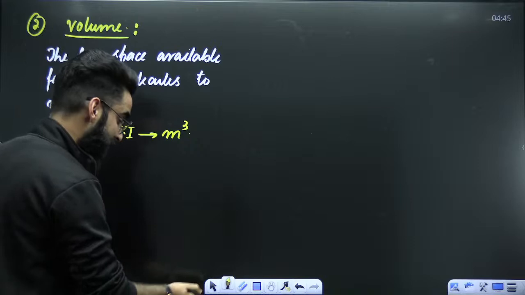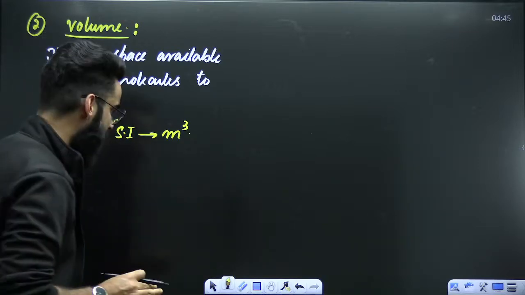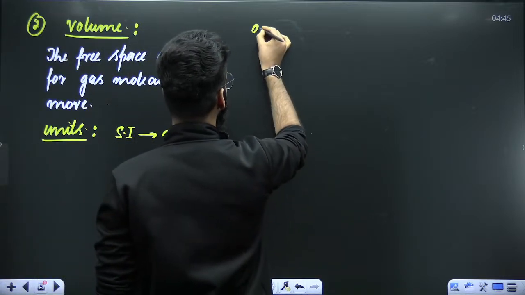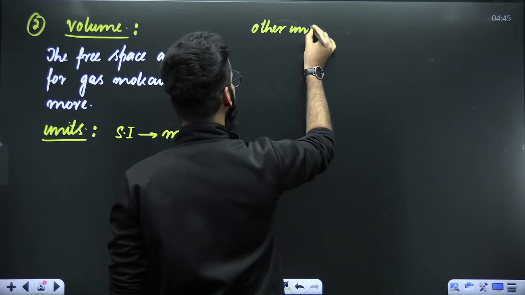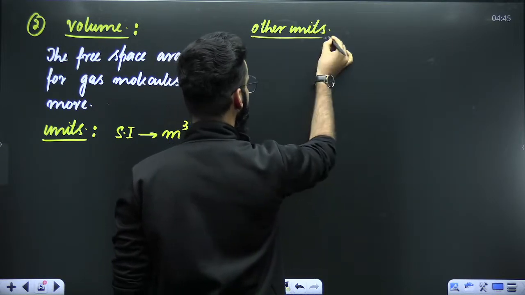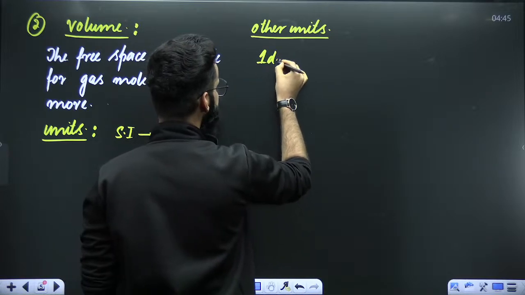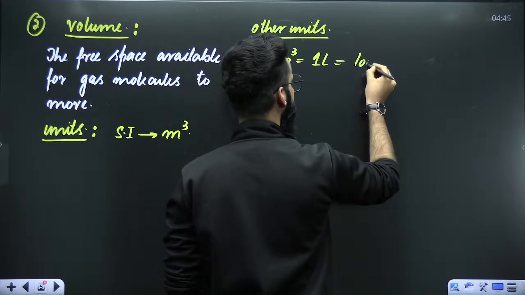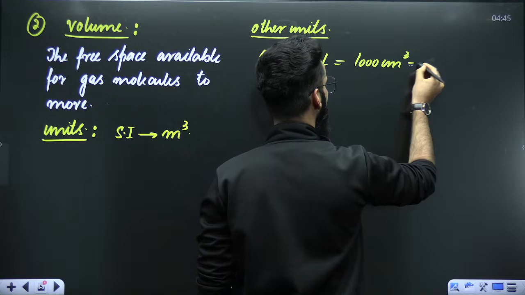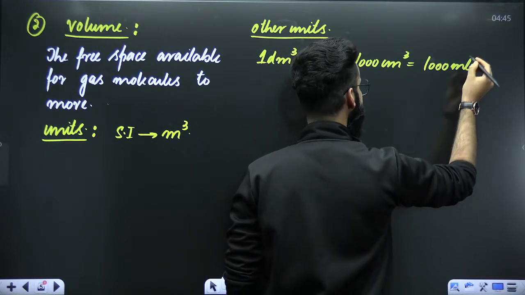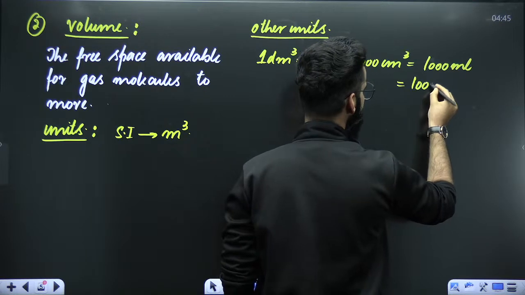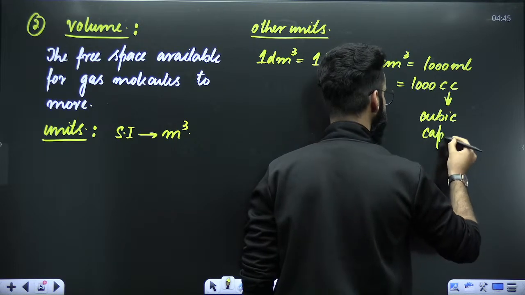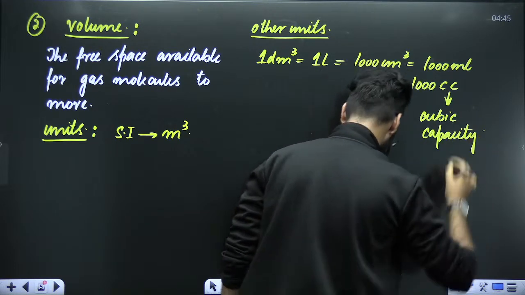There are some other units of volume as well, which we will be frequently using in this chapter. And let me quickly write the relation between the different units of volume. Do remember, 1 decimeter cube is equal to 1 liter, which is equal to 1000 centimeter cube, which is equal to 1000 milliliters, which is also equal to 1000 cc. And this cc over here stands for cubic capacity.